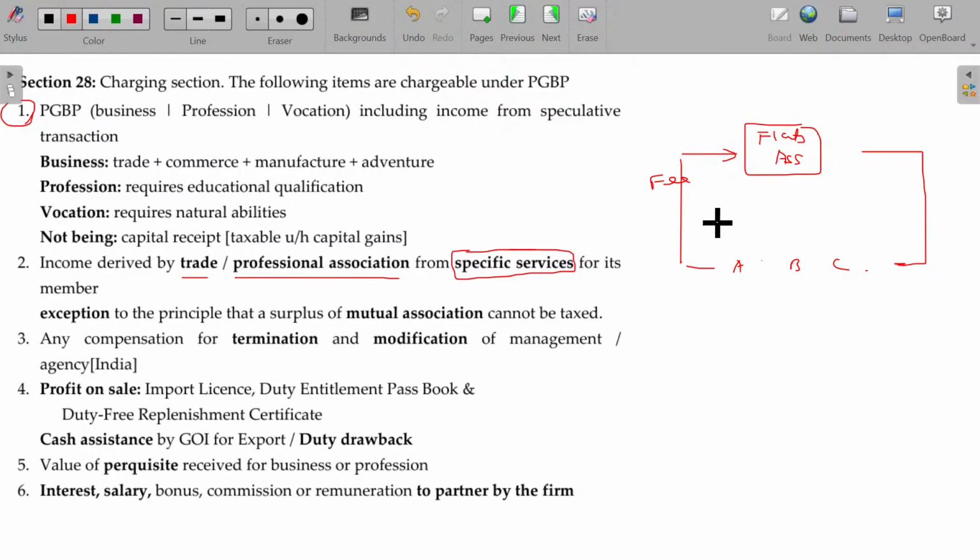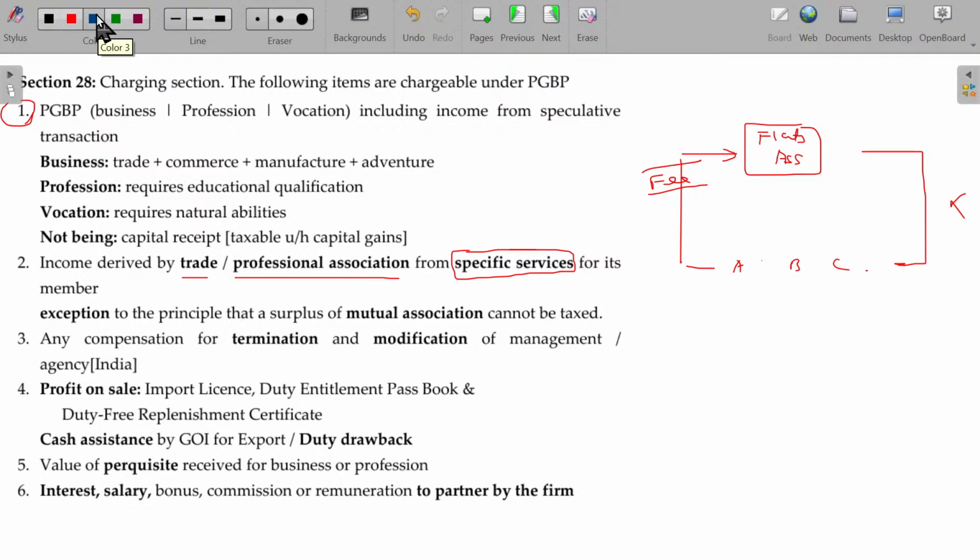So the fees collected for rendering the common services will not be considered for taxability. They cannot say the fees collected are revenue for the flats association, provided the amount is collected by the flats association for maintaining the common area and common services for all.